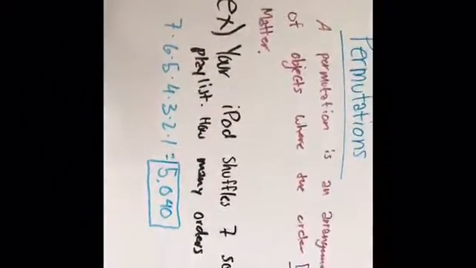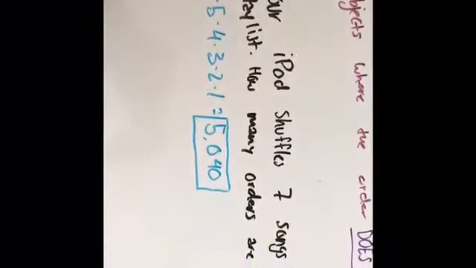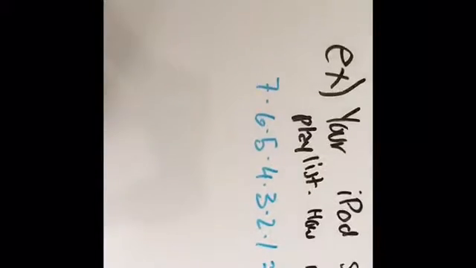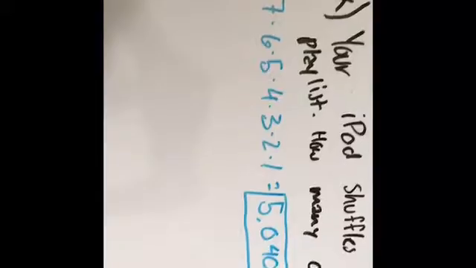Permutations. A permutation is an arrangement of objects where the order does matter. Example, your iPod shuffles 7 songs in a playlist. How many orders are there? You do 7 times 6 times 5 times 4 times 3 times 2 times 1, and you get 5,040.